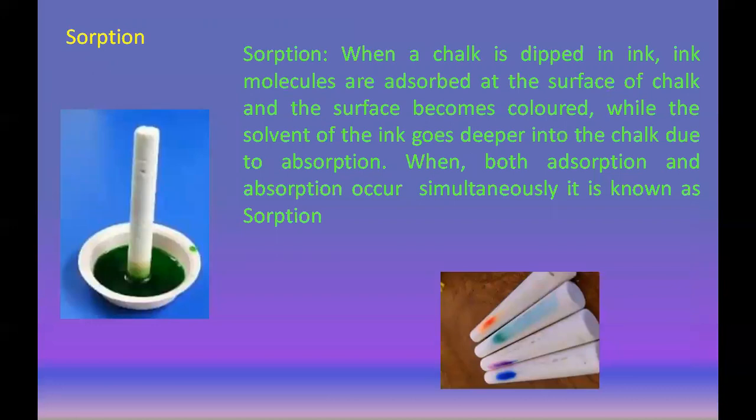See here about sorption. What is sorption? When chalk is dipped in ink, what happens?